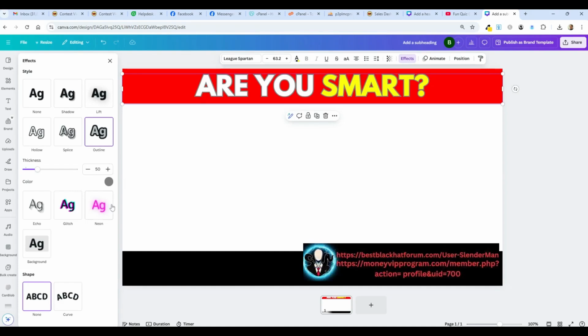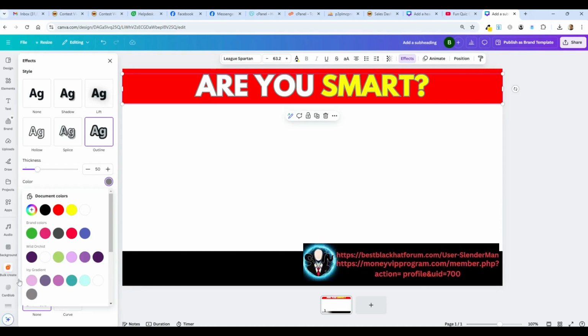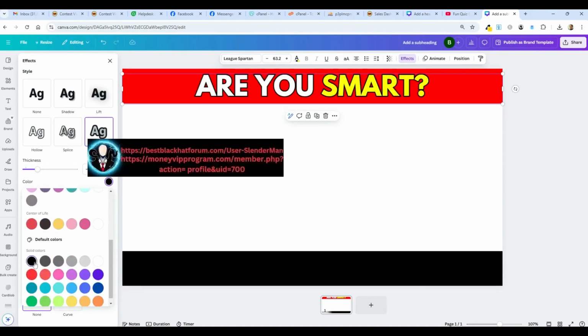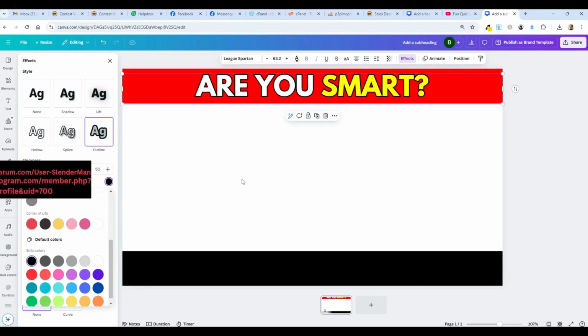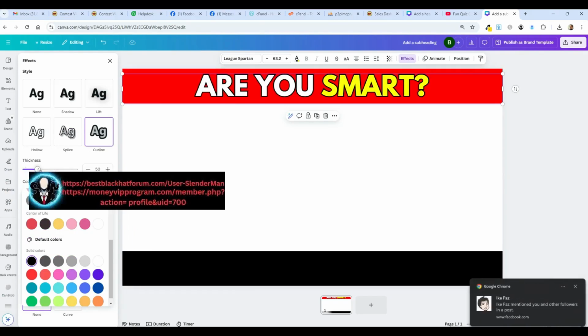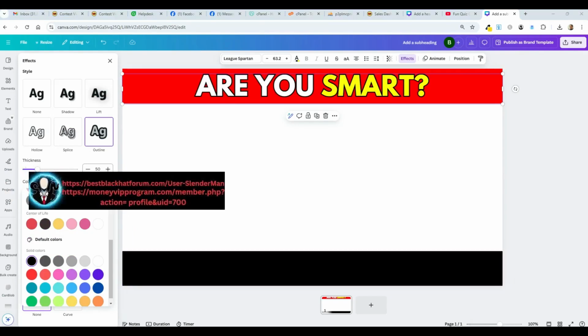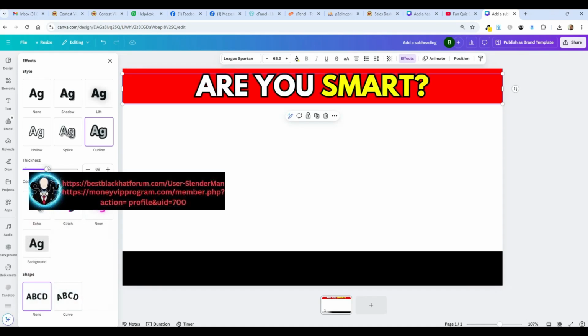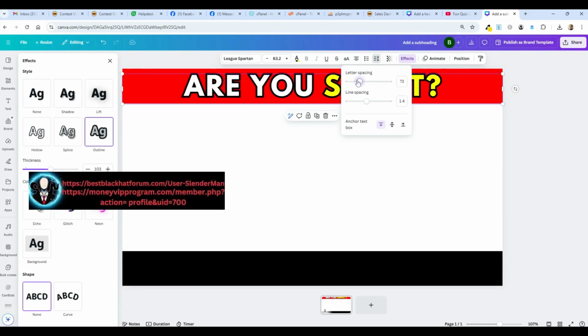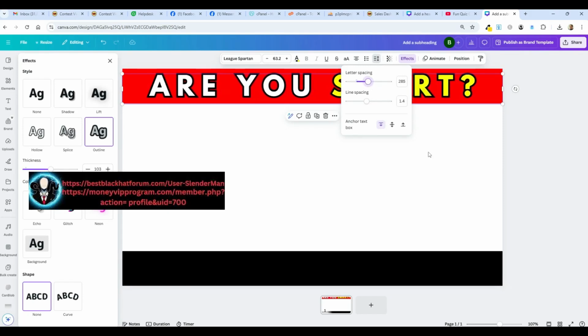So don't want that. I want black. And there it is. But one more piece. I want this to be a thicker border. So I'm going to go like that. And it's great now, except the letters are all on top of each other. So I'm going to go here to spacing and spread out those letters. Okay, so something like that.